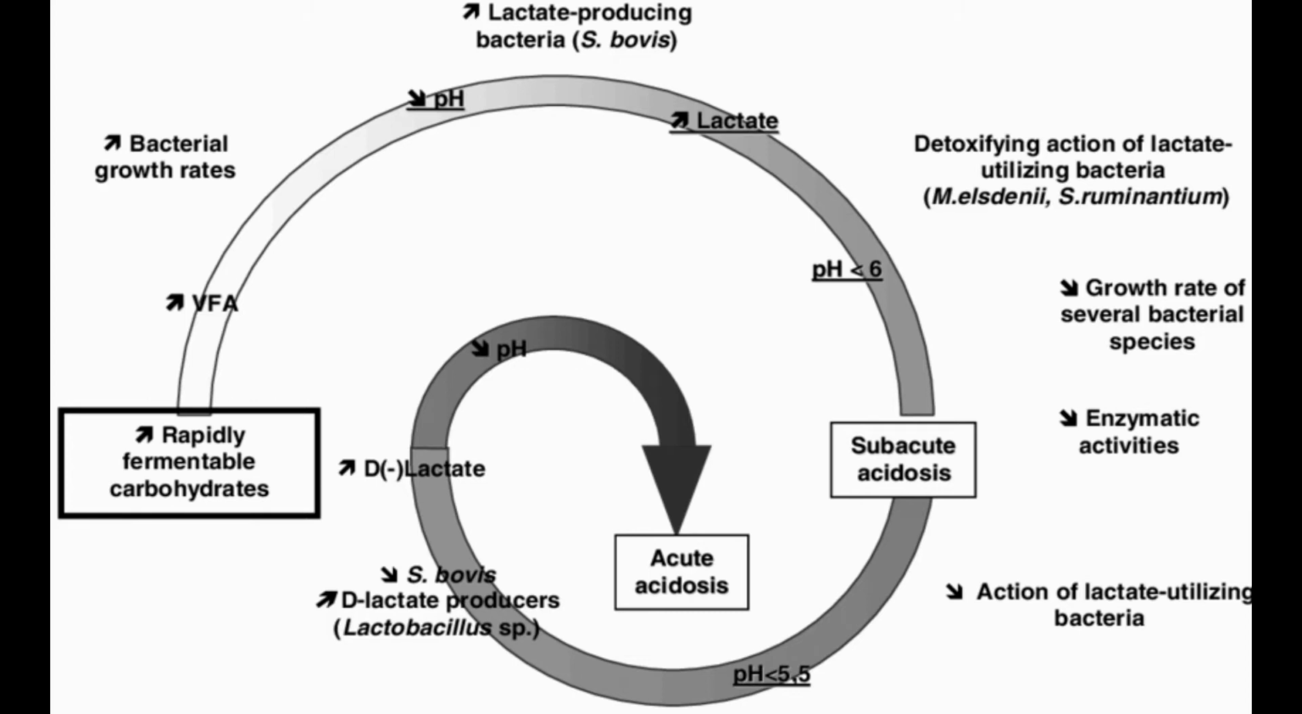So this condition of rumen acidosis occurs in cattle that have not been allowed time to adapt to a high grain diet. Any abrupt change in the diet from a high forage diet to a high grain diet can cause this rumen acidosis.